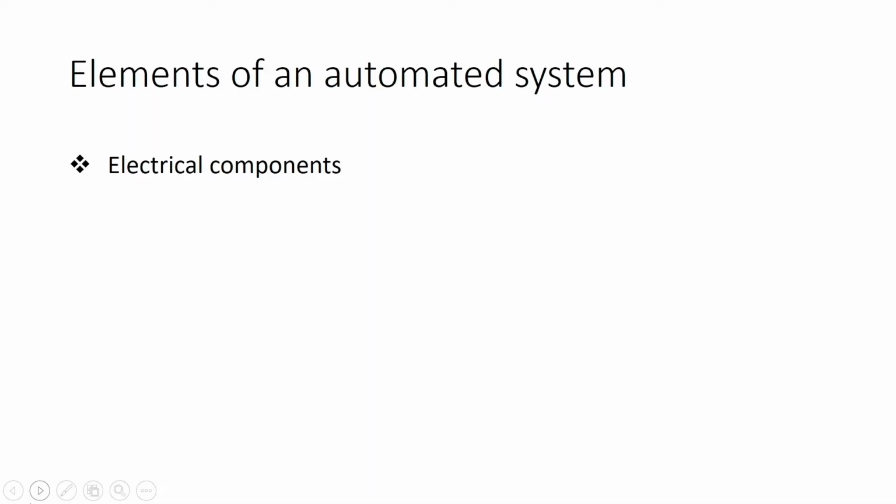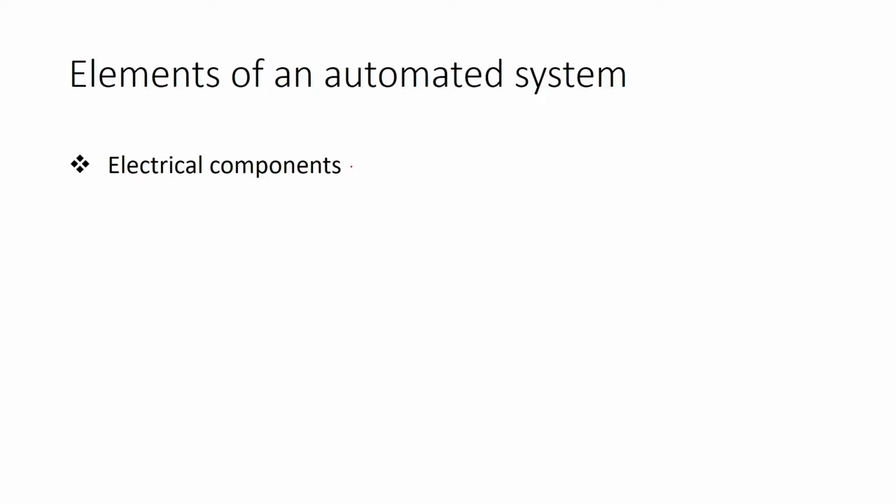Well, my friends, we have seen in our previous lectures, to build an automated system or an equipment which is based on a mechatronics based system, it requires a variety of components.